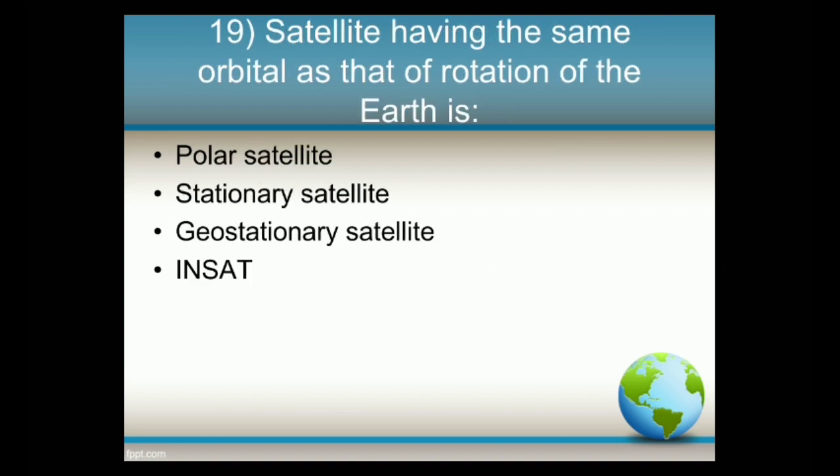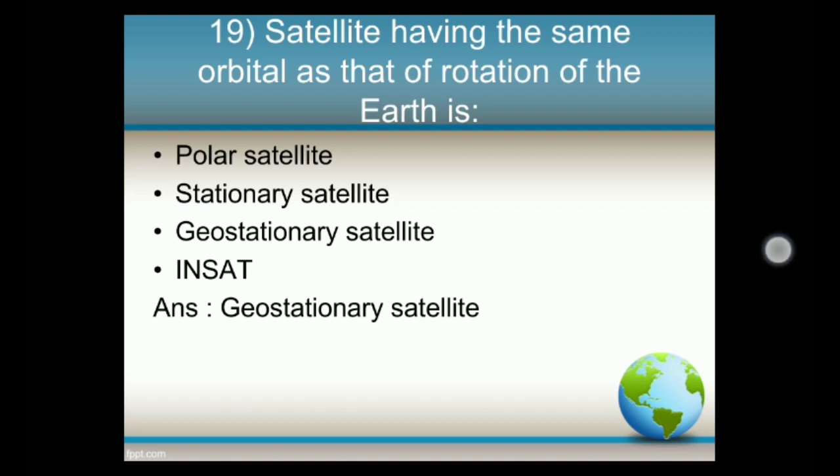Next question. Satellite having the same orbital period as that of rotation of the Earth is options: polar satellite, stationary satellite, geostationary satellite, INSAT. And the answer is geostationary satellite. Polar satellites pass through the north and south pole as they orbit the Earth.